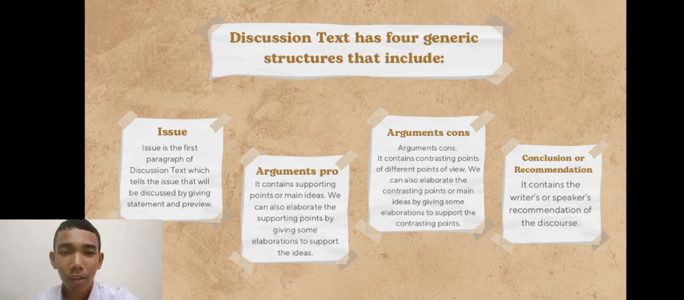The third is arguments cons. Arguments cons contains contrasting points of different points of view. We can also elaborate the contrasting points or main ideas by giving some elaboration to support the contrasting points. And the last is conclusion or recommendation. It contains the writer's or speaker's recommendation of the discourse.